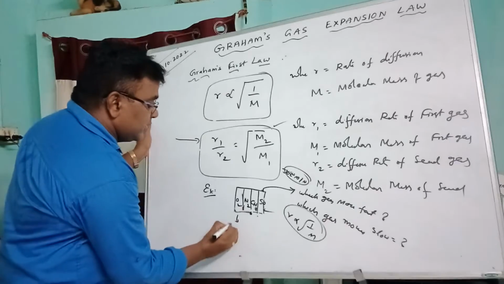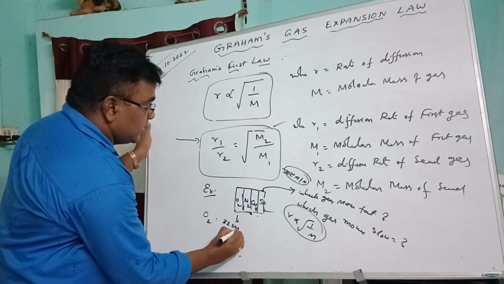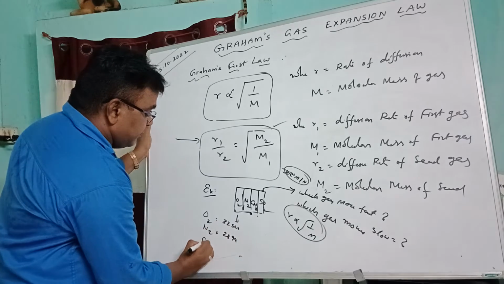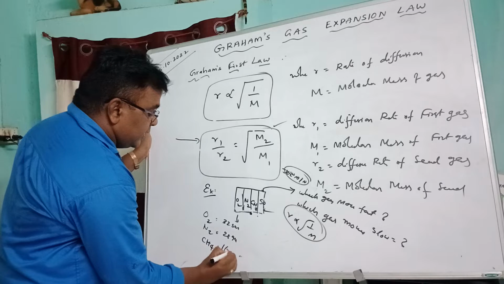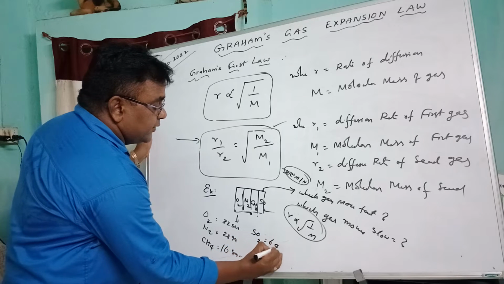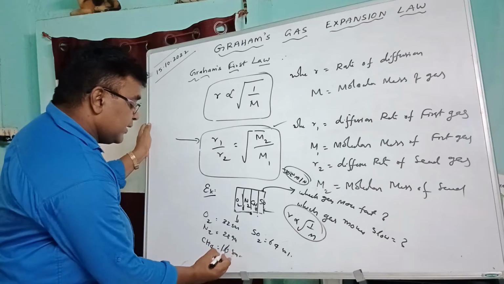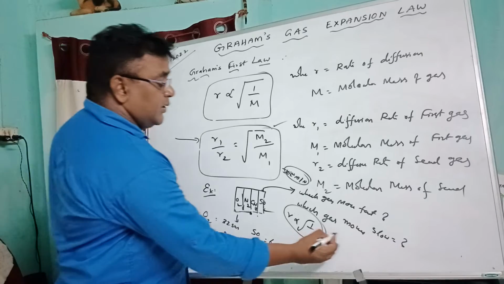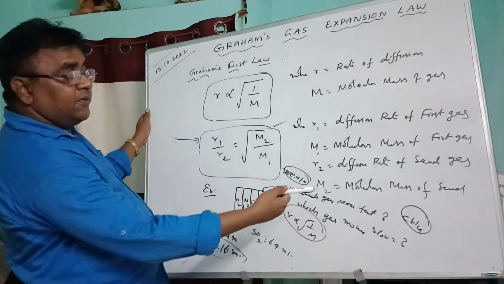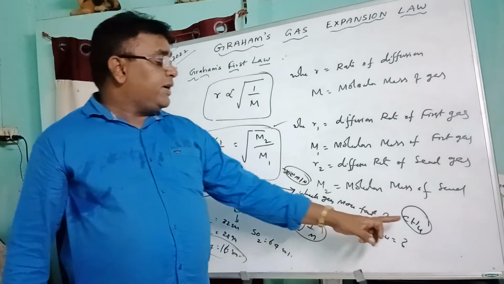The relation is proportional to square root of 1 by m. Therefore, oxygen molecular weight is 32 grams, nitrogen N2 is 28 grams, methane CH4 is 16 grams per mole, and SO2 sulfur dioxide is 64 grams per mole. So among these four gases, the lightest gas is methane. Methane moves fast. Methane is the first alkane, it has two names, marsh gas and fire damp.